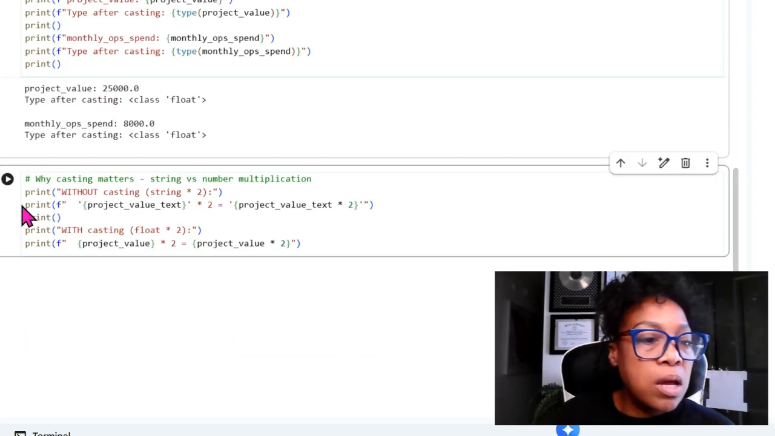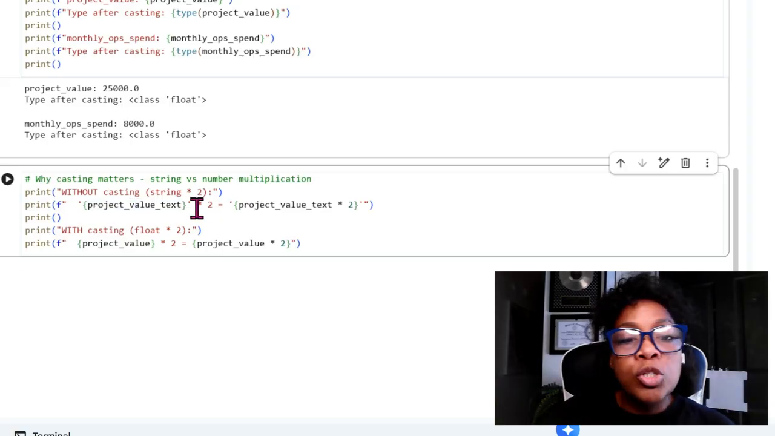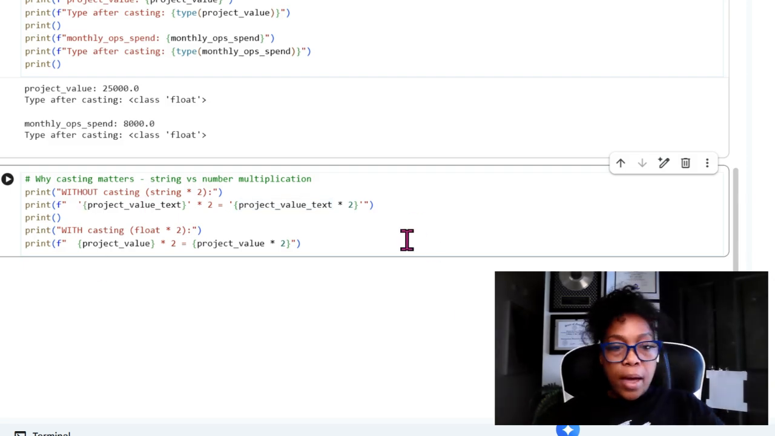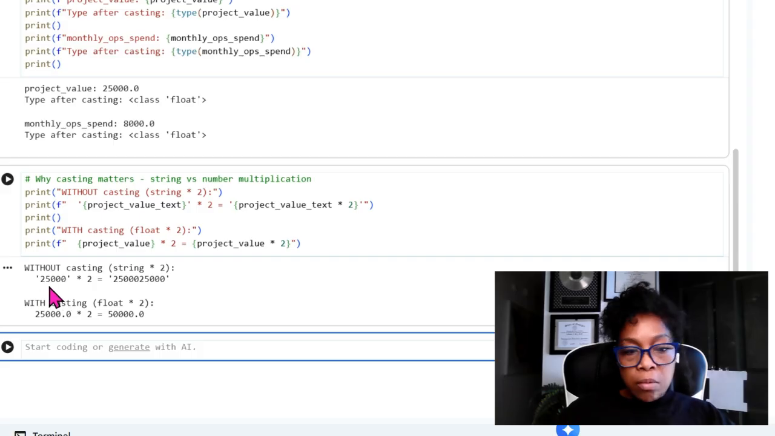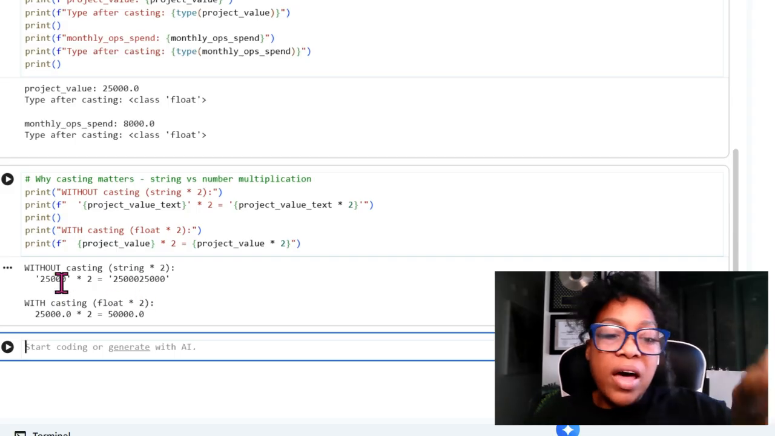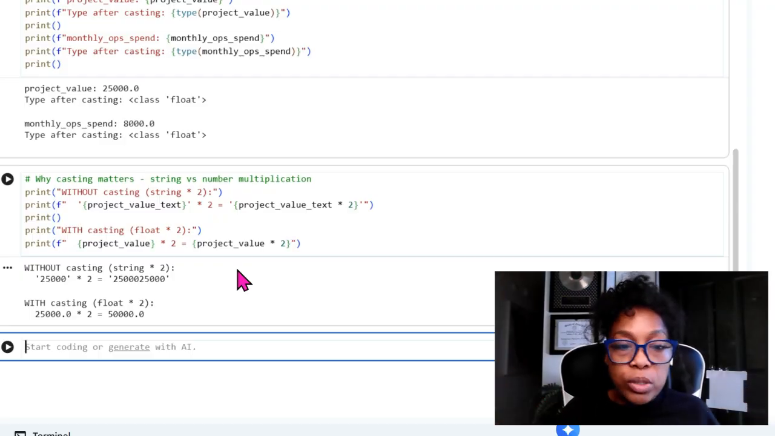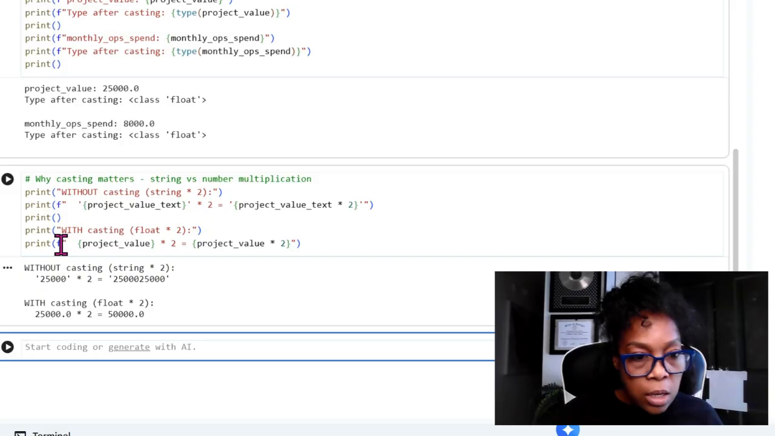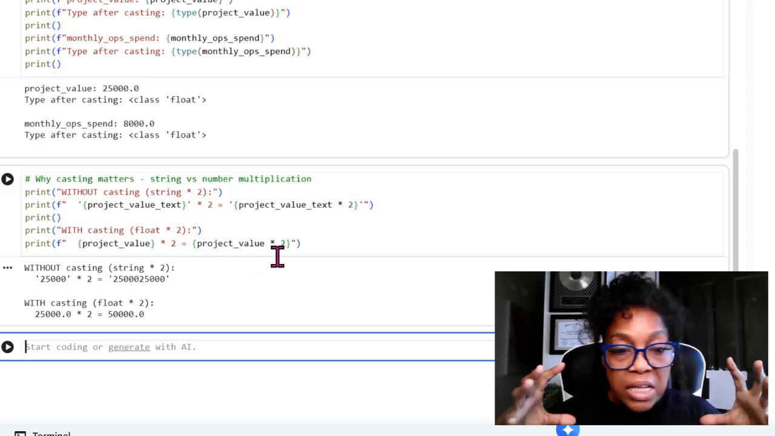If you see here, why does casting the numbers matter? Without casting, the string times 2, let me just show you what happens. Enter. Now it's telling us it can multiply that string by 2, and that's going to be the answer. Since it's a string, it just gave us 25,000, 25,000. It didn't do any math. That's why we have to float the casting. With floating the casting, here we're doing parentheses, and we're saying project value times 2 equals project value times 2 in curly brackets, right?